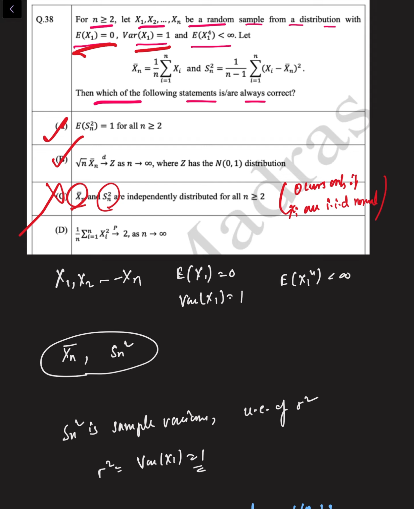Option D says 1 by n summation Xi square tends to 2 in probability. If we use the weak law of large numbers, then 1 by n summation Xi square tends to expectation of Xi square in probability. That is nothing but variance of Xi plus expectation of Xi whole square. So that means 1 plus 0, which is nothing but 1. It won't tend to 2, it will tend to 1. So option D is also incorrect.